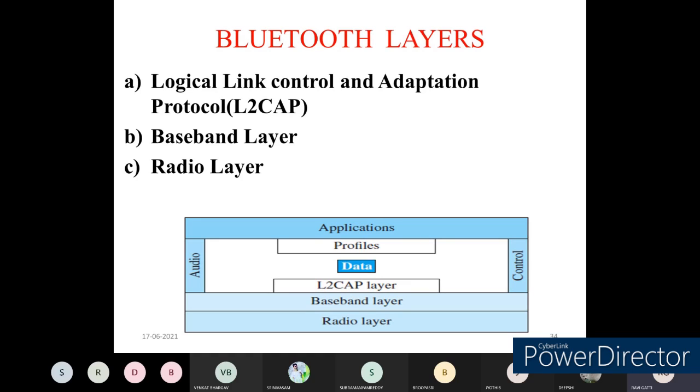Then what is the use of this radio layer, you can ask. The feature of this radio layer is that it is responsible for the connection from one device to another device. Whatever physical connection is necessary from one wireless device to another wireless device, those functionalities will be done by the radio layer.